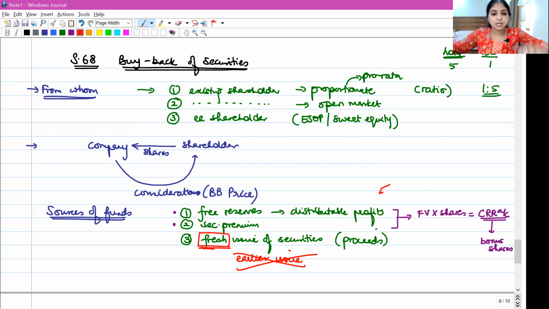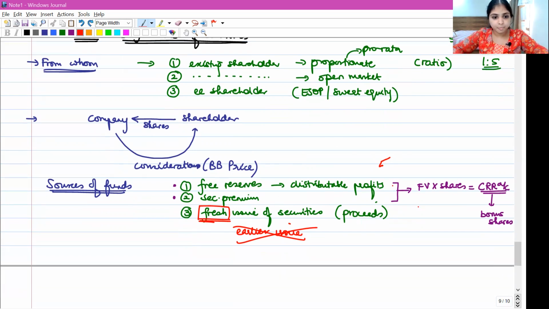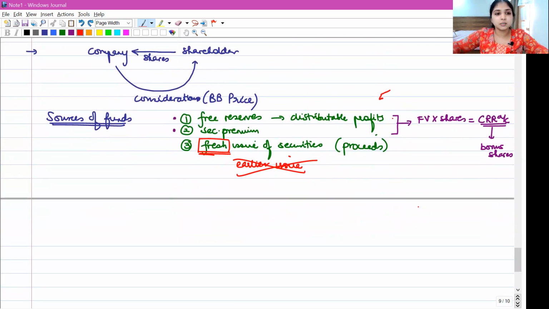Okay, so anyway, coming back to my Companies Act. Sources of funds, 3 places we have learned. In case we take money from place 1 or from place 2, then whatever is the number of shares that we are buying back out of this money 1 and money 2, the face value of those shares we have to transfer to CRR, the face value of those shares and not the buyback price.